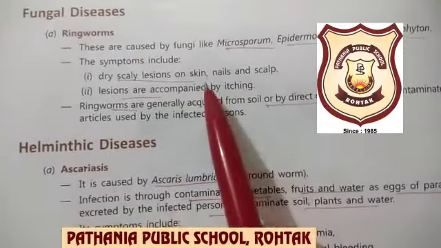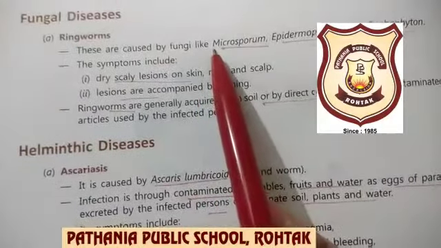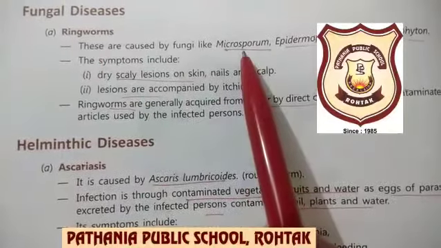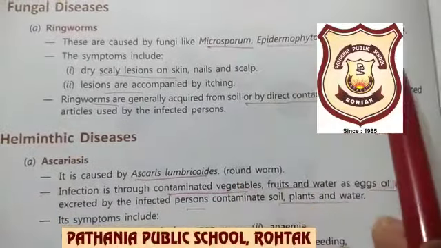Now we come to the disease caused by fungi. The disease caused by fungi is ringworm, and the causing agents of this disease are Microsporum, Epidermophyton and Trichophyton.